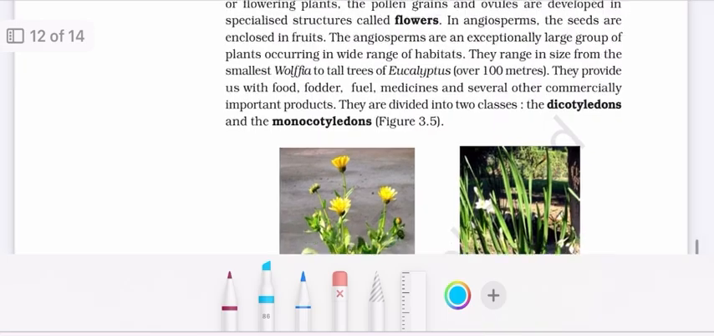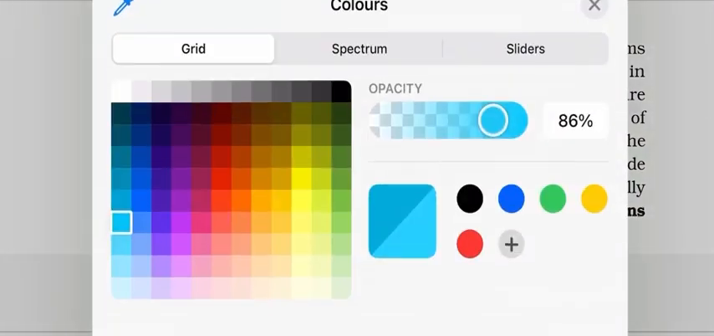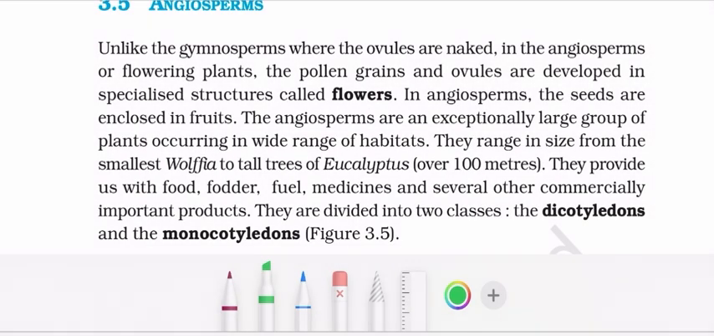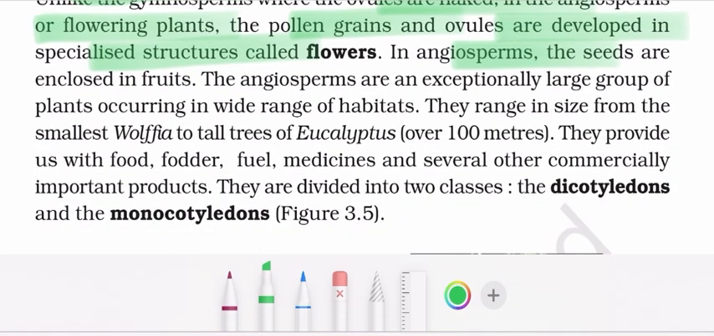Now moving ahead to angiosperms. Unlike gymnosperms, where the ovules are naked, the angiosperms are flowering plants. The pollen grains and ovules are developed in specialized structures called flowers. In angiosperms, the seeds are enclosed in the fruit.